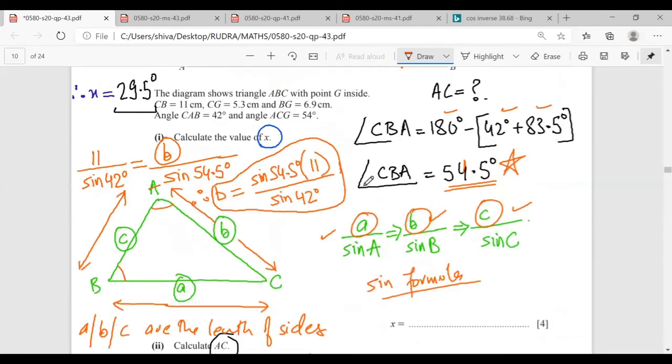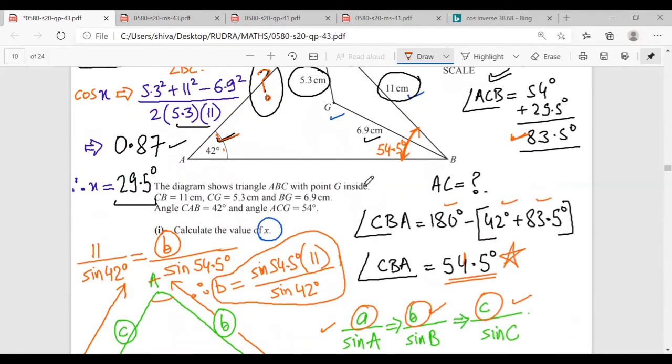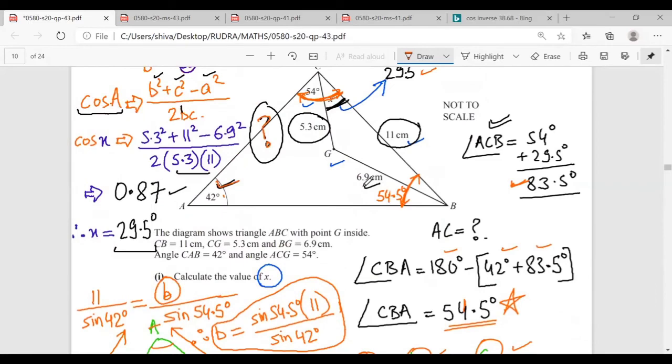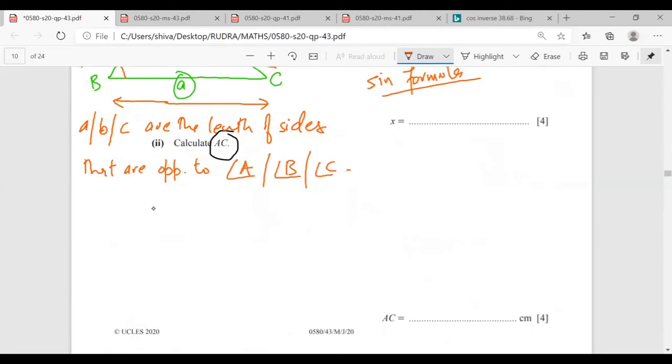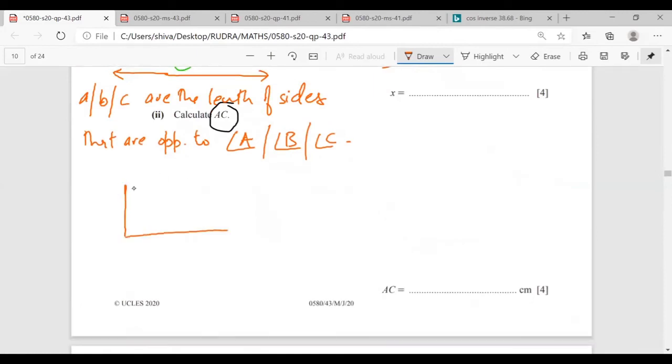So these two formulas are very, very important, especially when you are dealing with non-right triangles. For example, if I have a right triangle, finding the angles becomes very easy because I can apply sine, cos, tan, the basic formulas. Sine is equal to perpendicular upon hypotenuse, cos is base upon hypotenuse, tan is perpendicular upon base. Here only these formulas are applicable, and life is very easy.